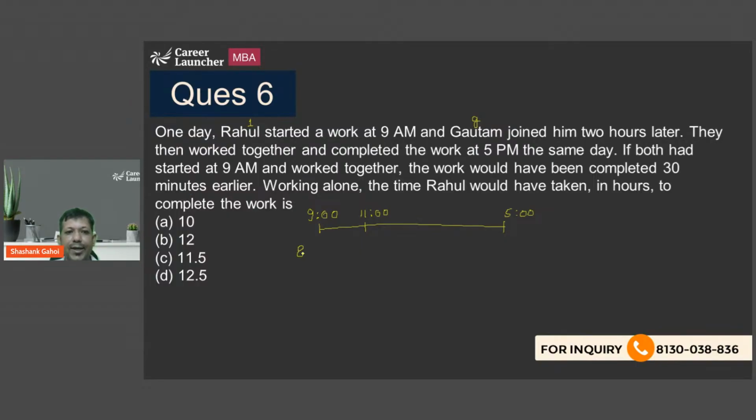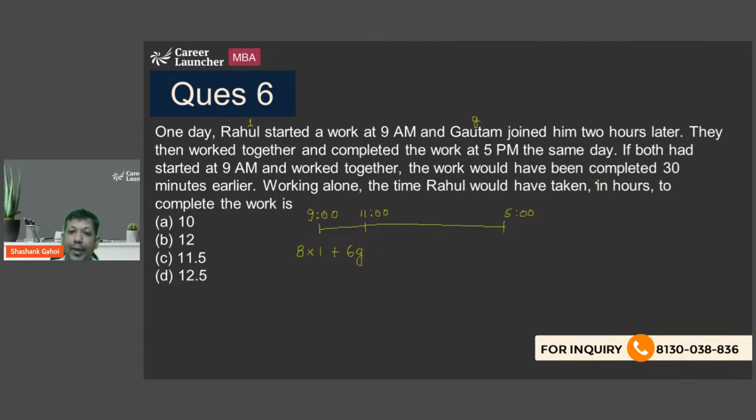So basically 8 into 1, that is the work done by Rahul. Gautam joins at 11 o'clock and works till 5 o'clock, so Gautam is working for 6 hours. What is the work done by Gautam? That is going to be 6G. And that is equal to my total work.